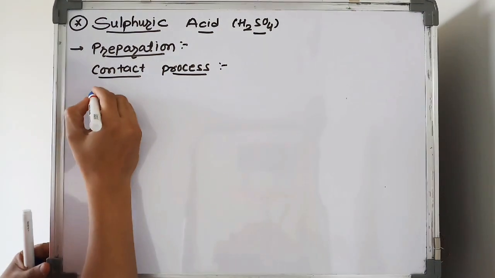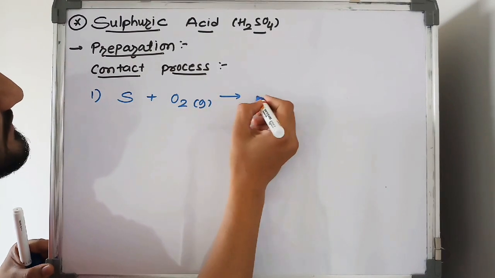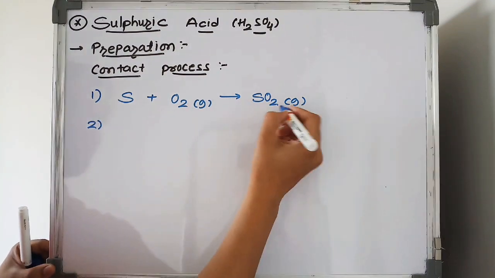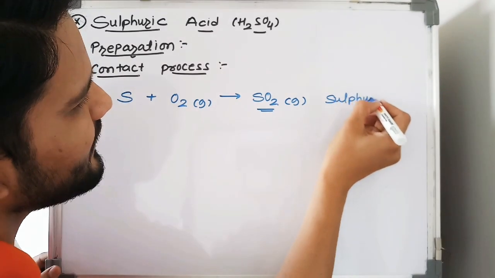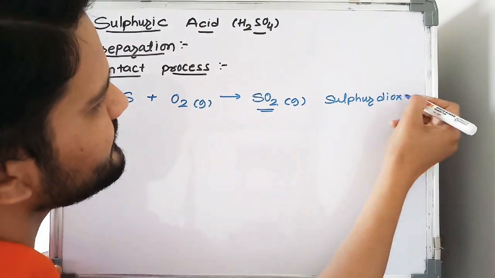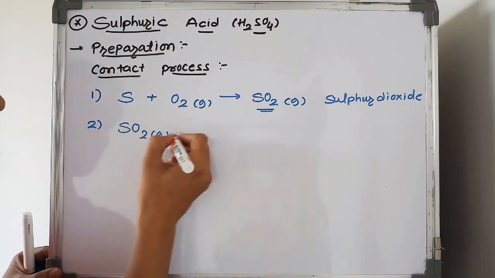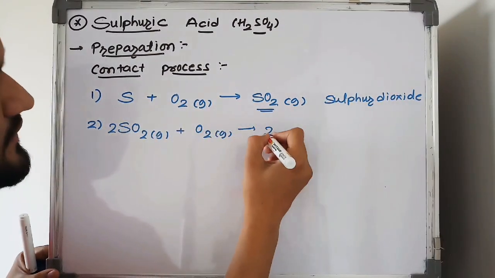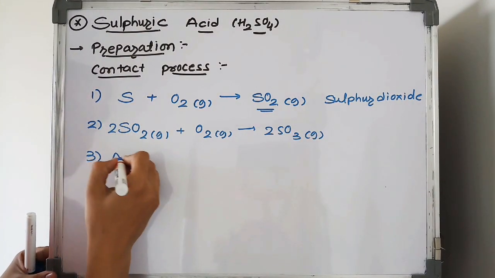In the contact process, the first step is that sulfur is burned in the presence of oxygen, which gives sulfur dioxide. SO2 is called sulfur dioxide. This sulfur dioxide, in the presence of oxygen, gives sulfur trioxide.